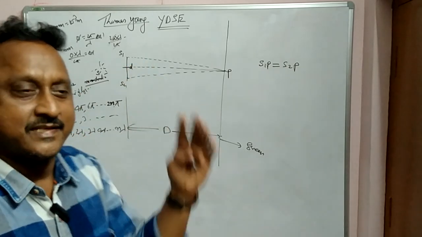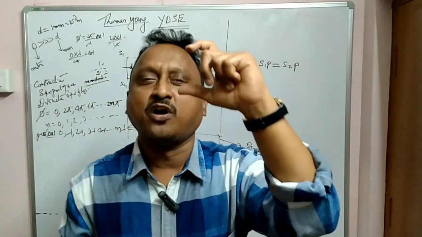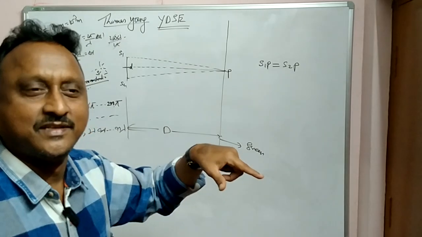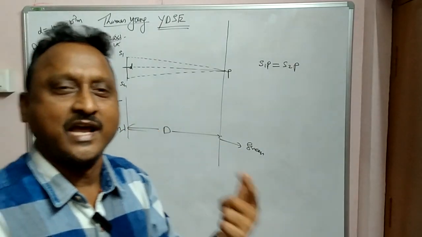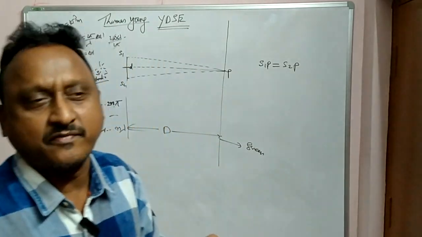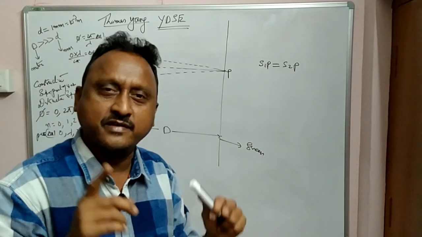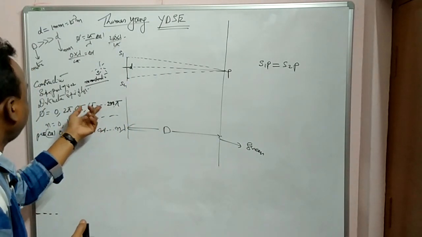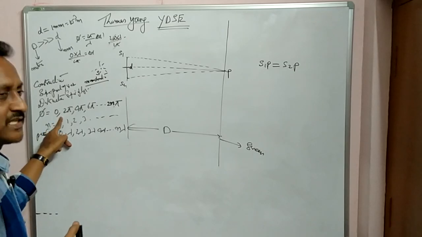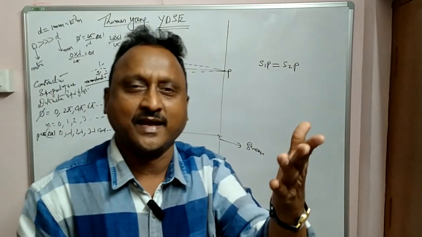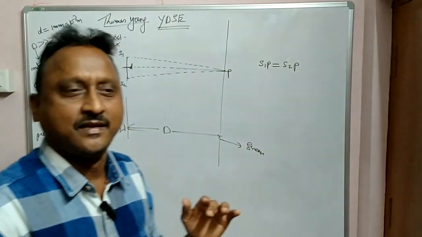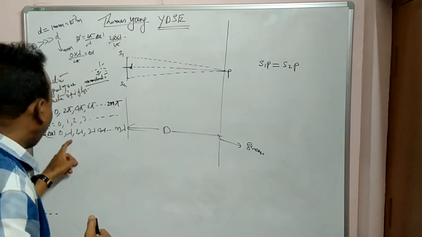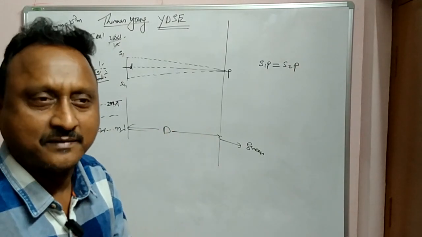Please make a note. See, why I am telling directly is because already in the sound chapter I derived these equations by drawing some graphs, two waves, y1 plus y2 and y1 minus y2. So here it is a waste of time, because as I am telling, mainly we are concentrating on MSET and NEET examinations. So directly I am giving these formulas. For constructive, the phase difference is 0, 2π, 4π, 2nπ. The n values are 0, 1, 2, 3. And for path difference delta x, the value should be 0, lambda, 2 lambda, and so on.